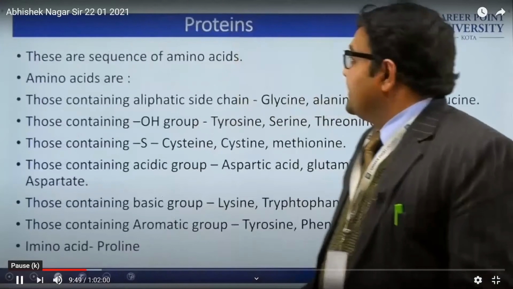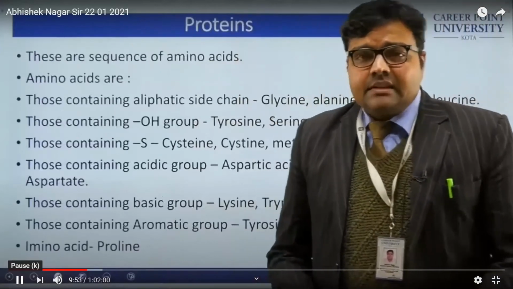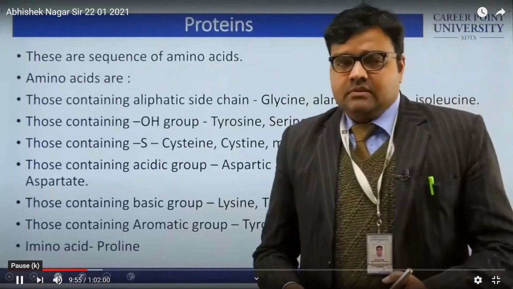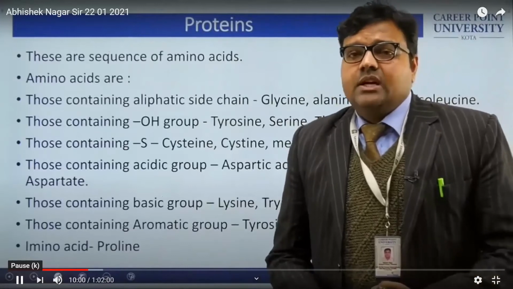Next is proteins. So what are proteins? Proteins are defined as sequences of amino acids. As we have seen in the case of carbohydrates, these are polyhydroxy aldehydes and ketones.